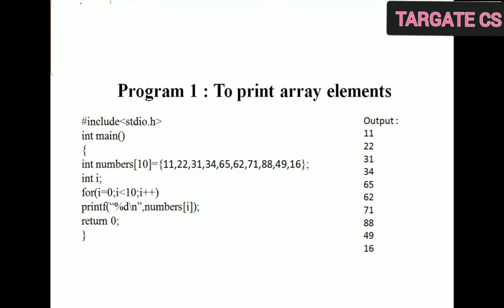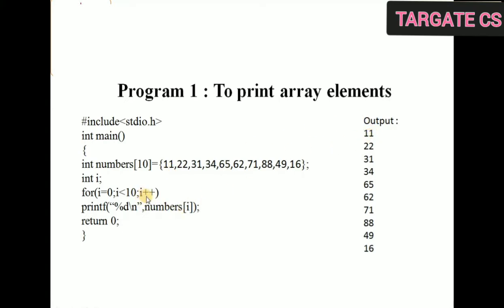So next is i++ for increment. Then printf. How to access the array element? Using the array name and index. So the array name is numbers, and the index is represented by i. For the very first time i is 0, which means we are accessing numbers at index 0. Which element is at index 0? 11. So 11 will be printed.